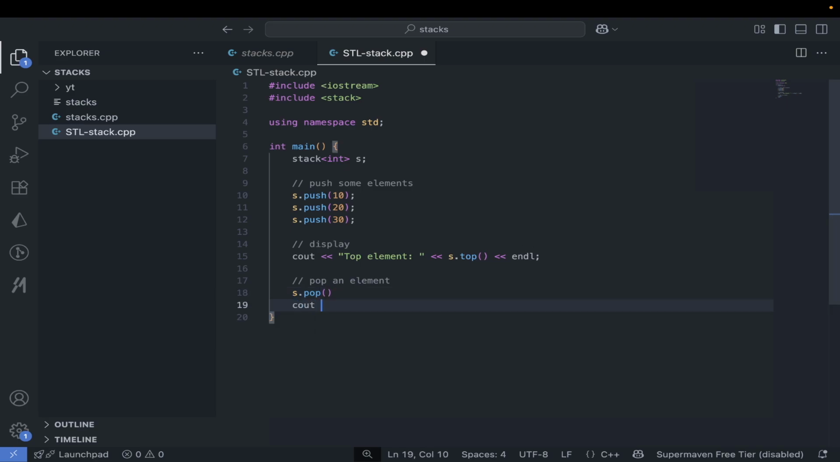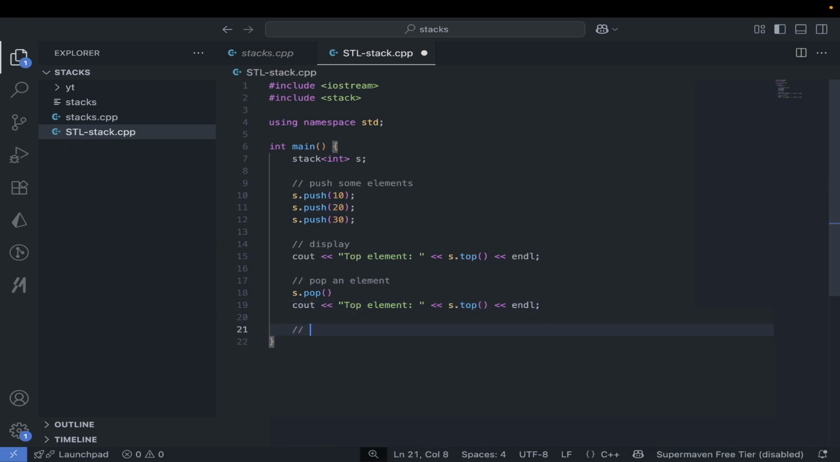Let's display it. You can see the top element will get changed. Let's say s dot top in line. So suppose 30 is pushed, 30 is popped out because we did s dot pop. Now the top is 20, so therefore the top element is 20.